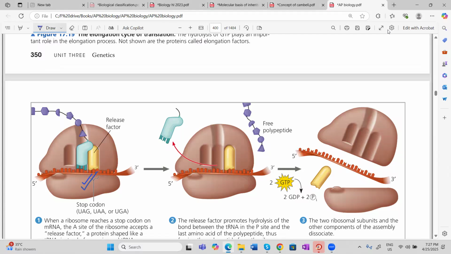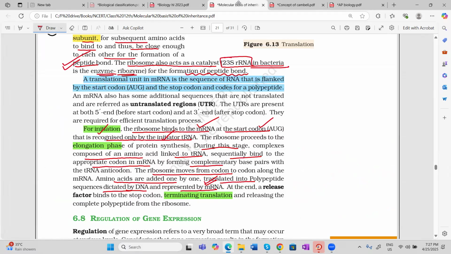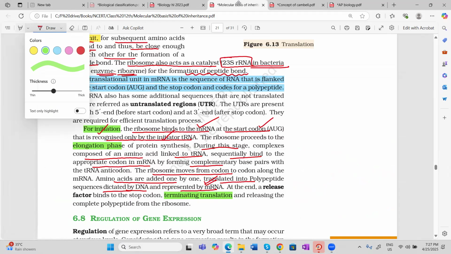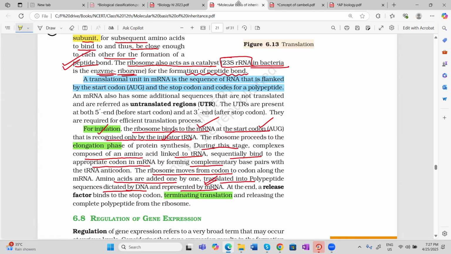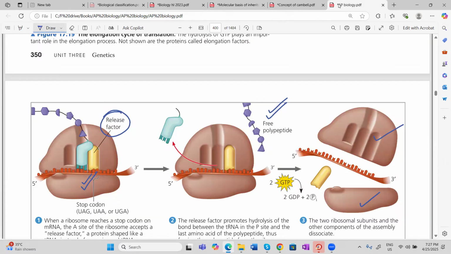Whenever a stop codon comes, there is no transfer RNA for the stop codon. Then what will come? Release factor will come and bind. As a result, the polypeptide will be free and the two subunits of the ribosome will separate. So see the NCERT line; the same line is given in the NCERT. If you see carefully, what is going on at the end? Release factor binds to the stop codon, and it will release the complete polypeptide from the ribosome. I think this diagram is helping you learn the concept properly.